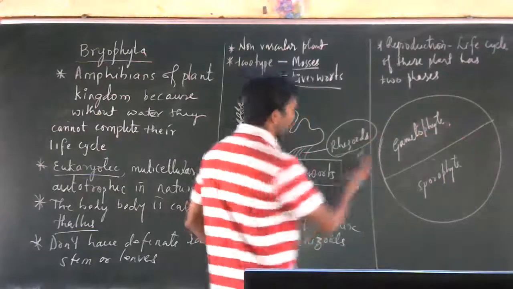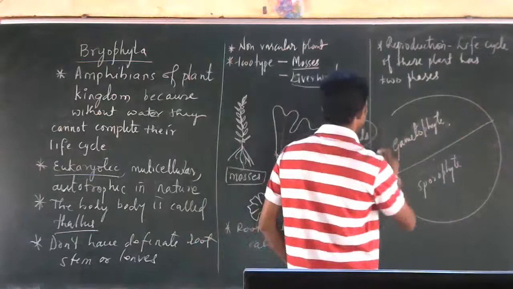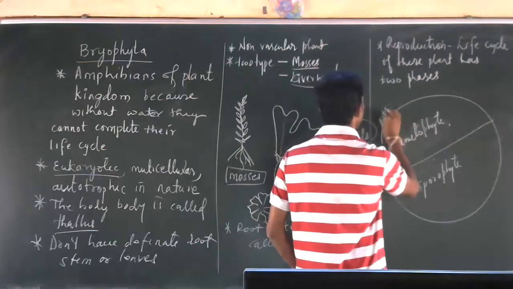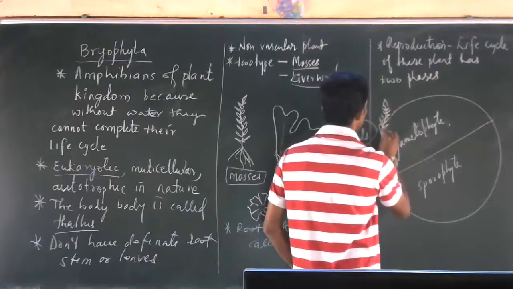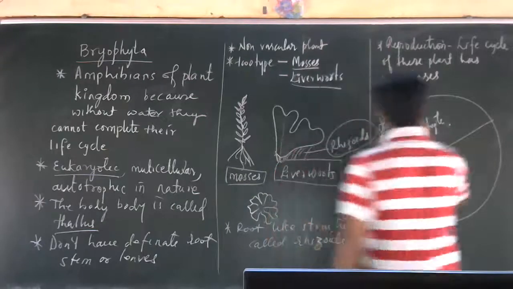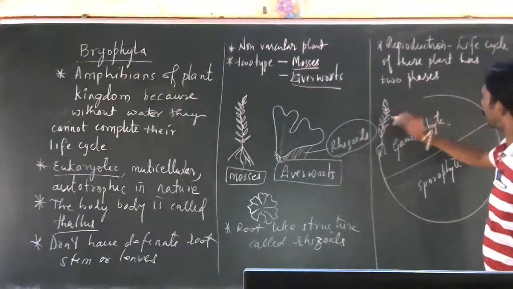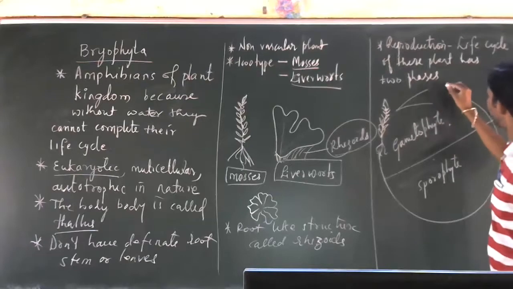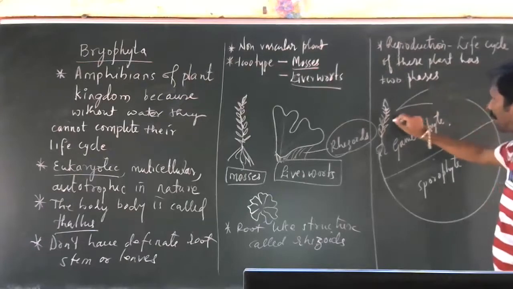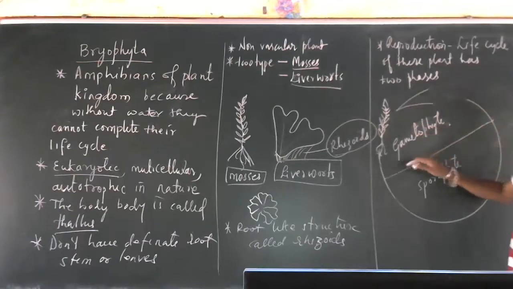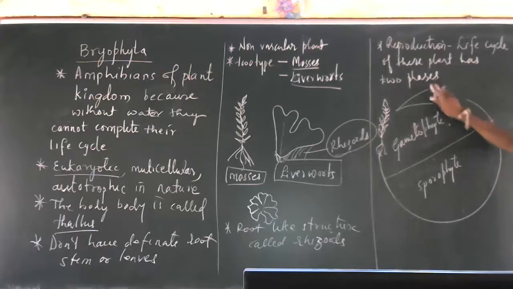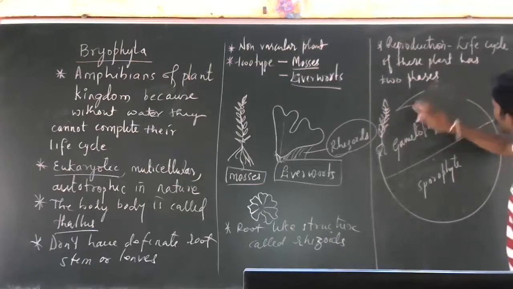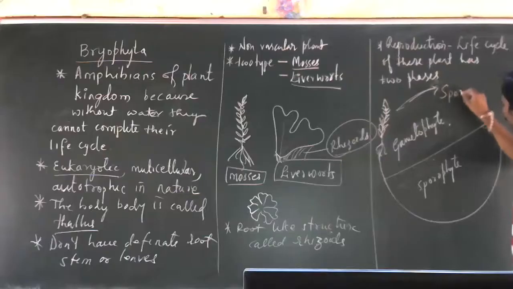So this is a gametophyte. These produce gametes. Is it clear? So this produces spores. Sorry, it produces spores. Spores are produced here.